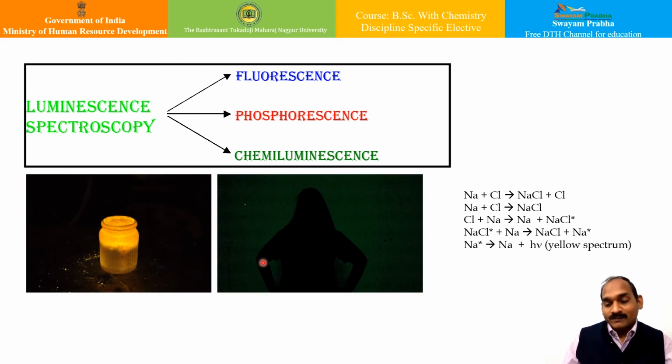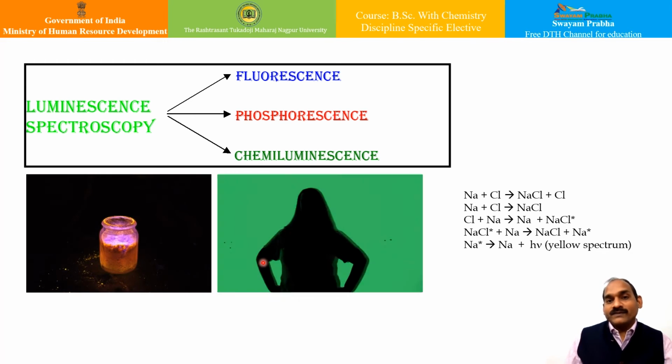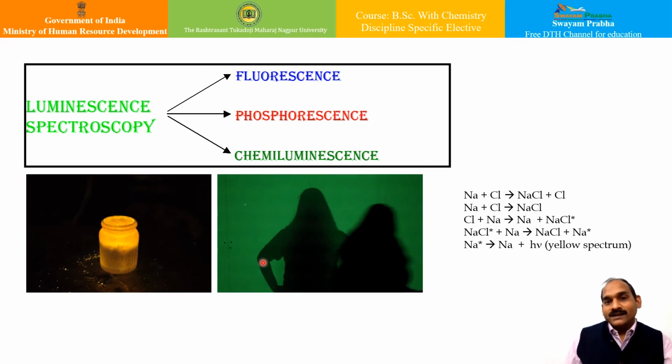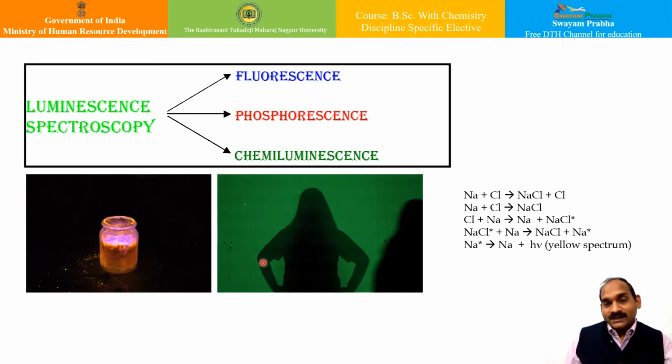There are several examples of phosphorescence, like sulfides of zinc, alkali, and alkaline earth metals. Many dyes, when fixed by a suitable method, show phosphorescence. Minerals like ruby and emerald also show phosphorescence. There are several applications of this phenomenon.